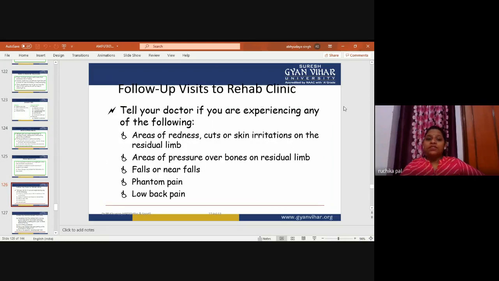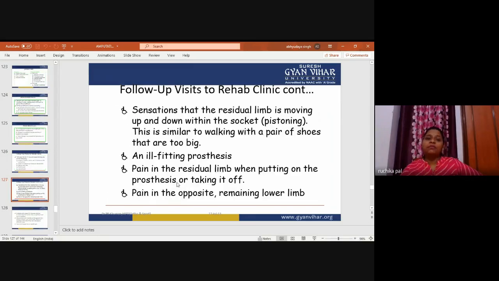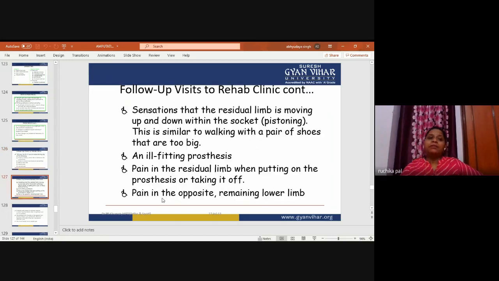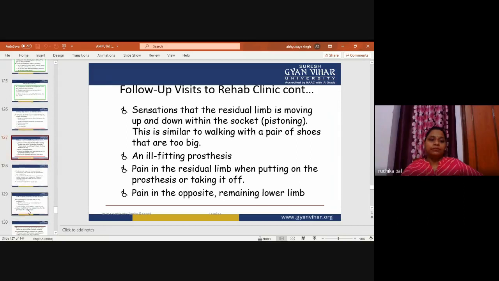Now, a follow-up visit to the rehab clinic is also important. Tell your doctor if you are experiencing any of the following: areas of redness, cuts or skin irritation on the residual limb, areas of pressure over bones on the residual limb, falls or near falls, phantom pain, low back pain, or a sensation that the residual limb is moving up and down within the socket, which is called pistoning. This is similar to walking with a pair of shoes that are too big. Also ill-fitting prosthesis, pain in the residual limb when putting on or taking off the prosthesis, or pain in the opposite remaining lower limb.